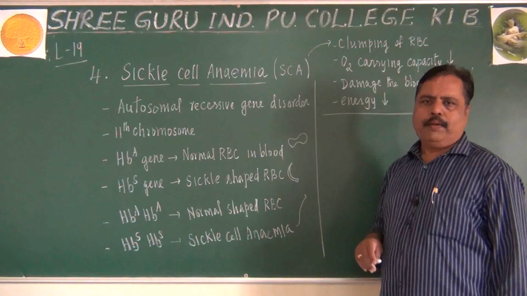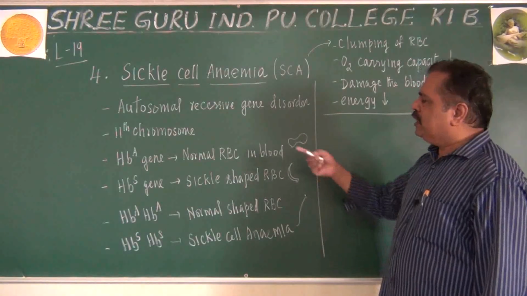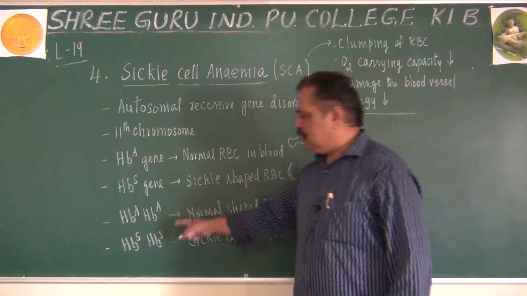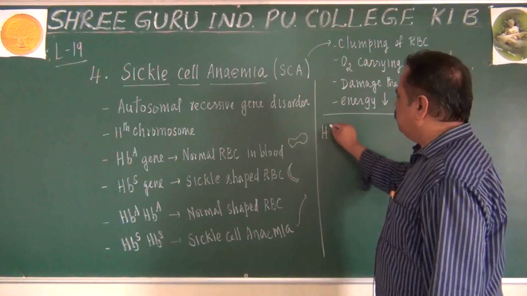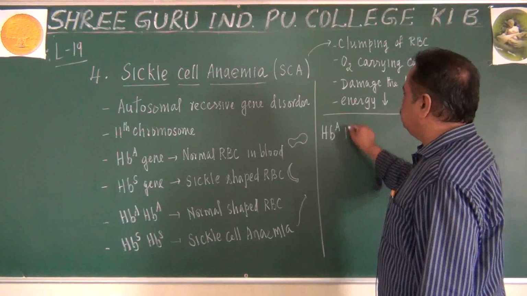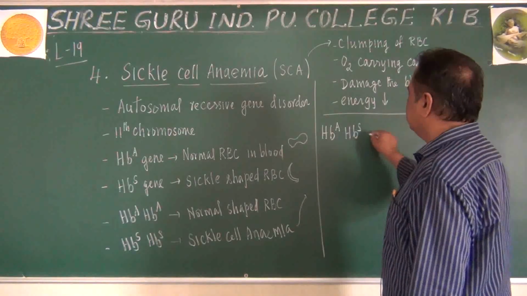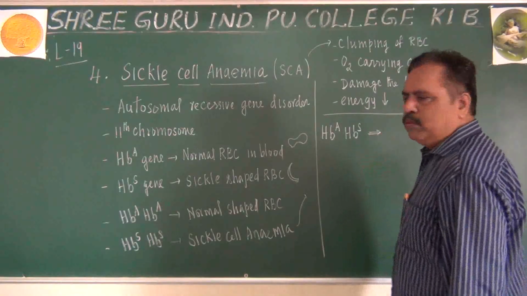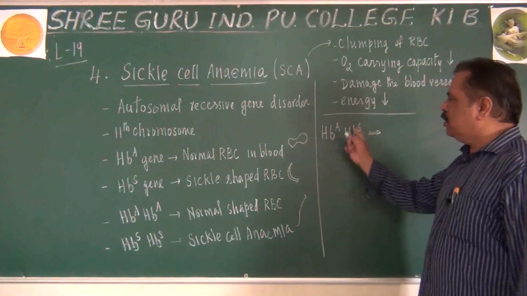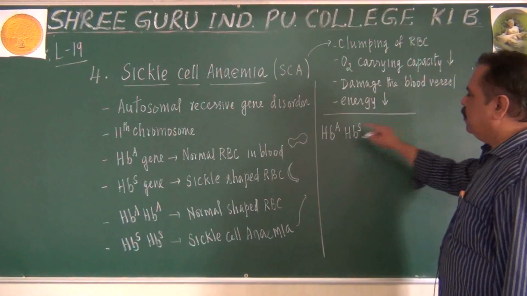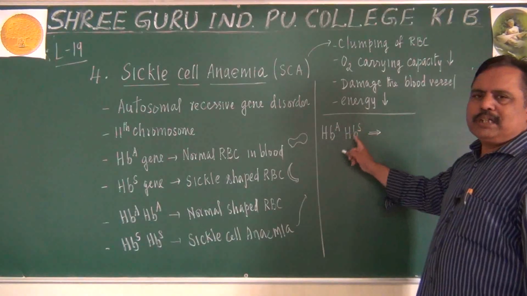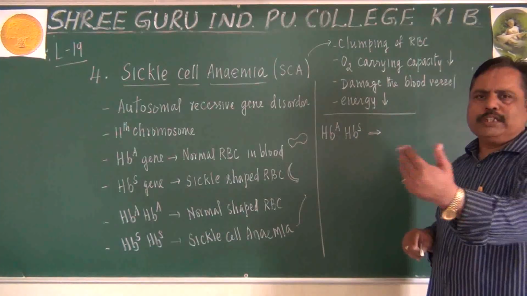Okay. Let us see now, is there any heterozygous condition? Suppose a person has got the HbA HbS genotype. How will he appear? This is called heterozygous. Please listen. In such a person, the paternal gene is HbA and the maternal gene is HbS, or vice versa.